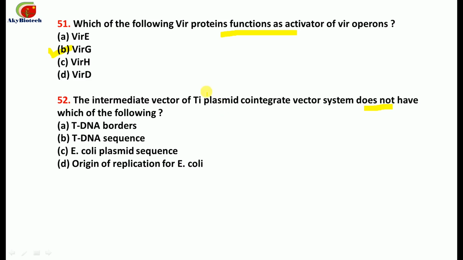The correct one is the tDNA borders. Rest, this Ti plasmid co-integrate vector system has all this, that is the tDNA sequence, E. coli plasmid sequence, origin of replication for E. coli, and so it does not have the tDNA borders.